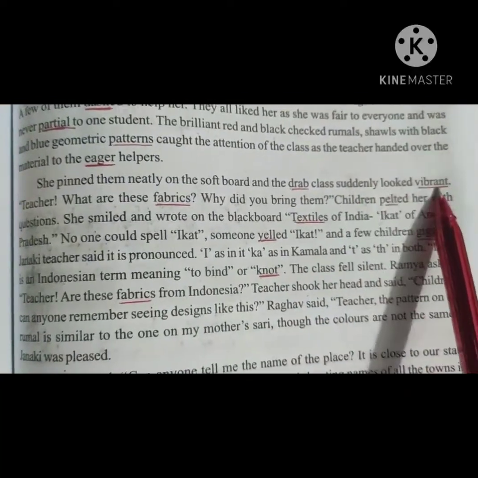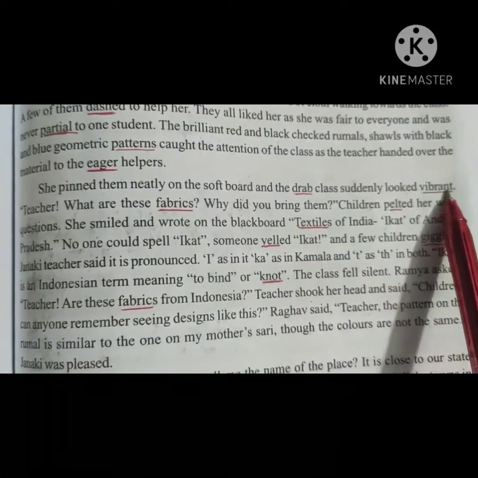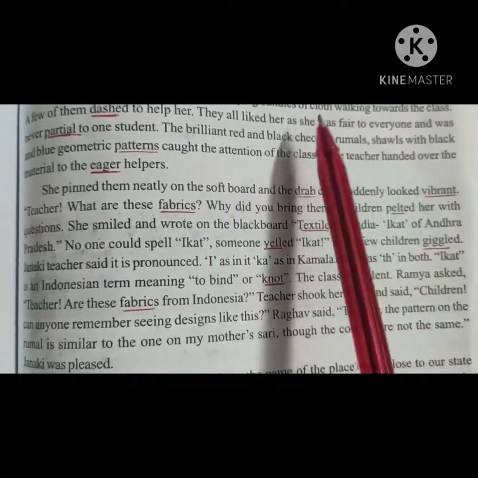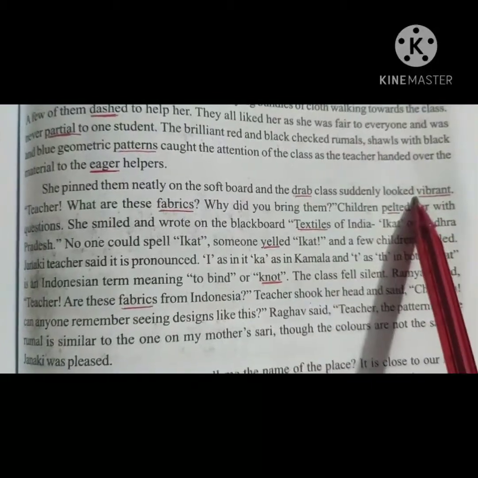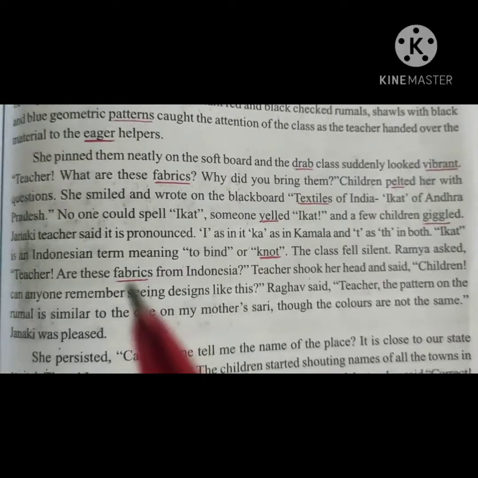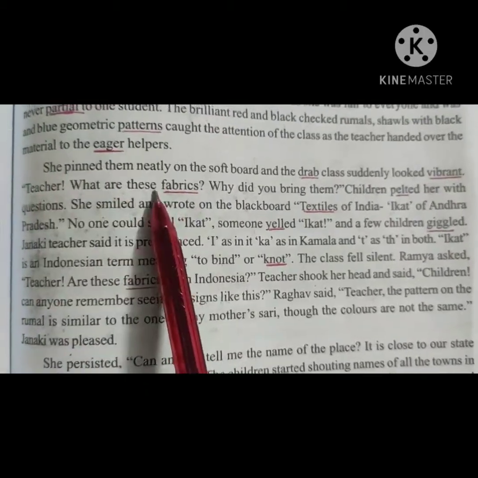Suddenly looked vibrant, meaning of vibrant, active. The students were very dull, but looking at this, what did the teacher bring? Looking at the rumals, shawls, everybody became vibrant, means active. Teacher, what are these fabrics?